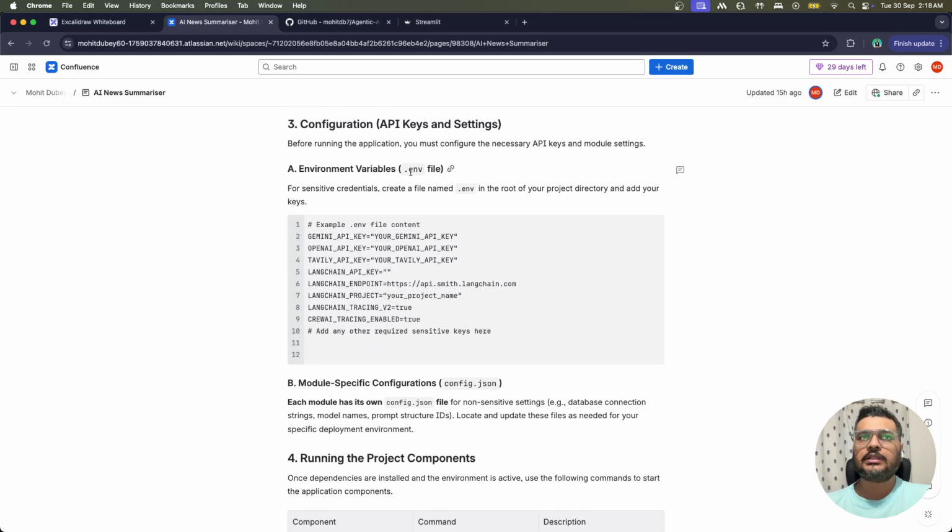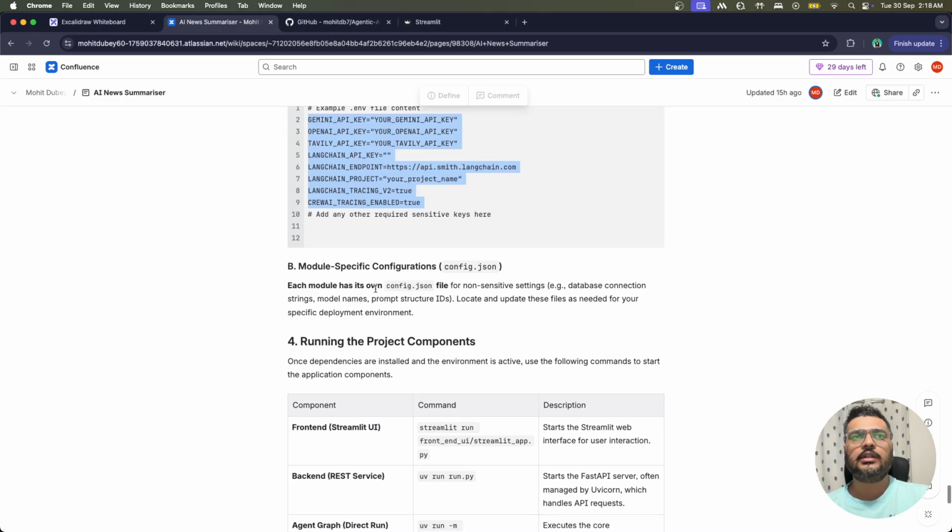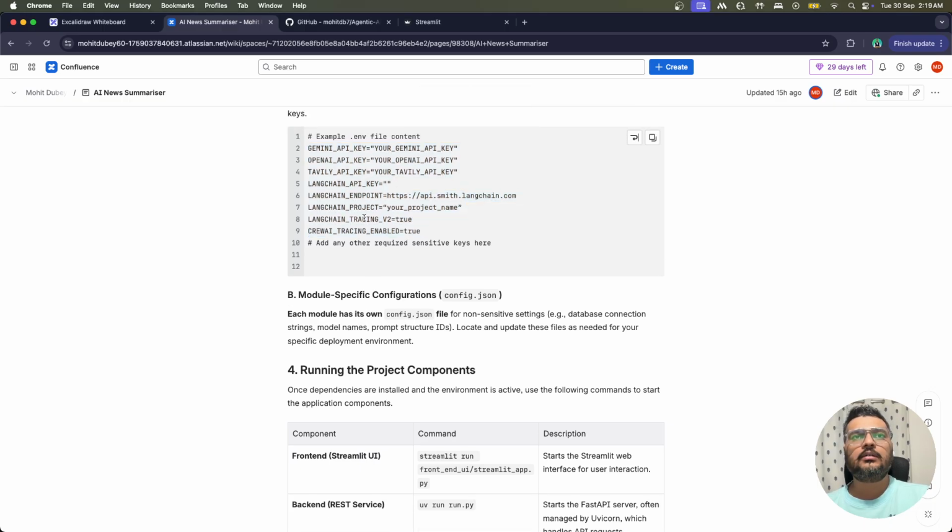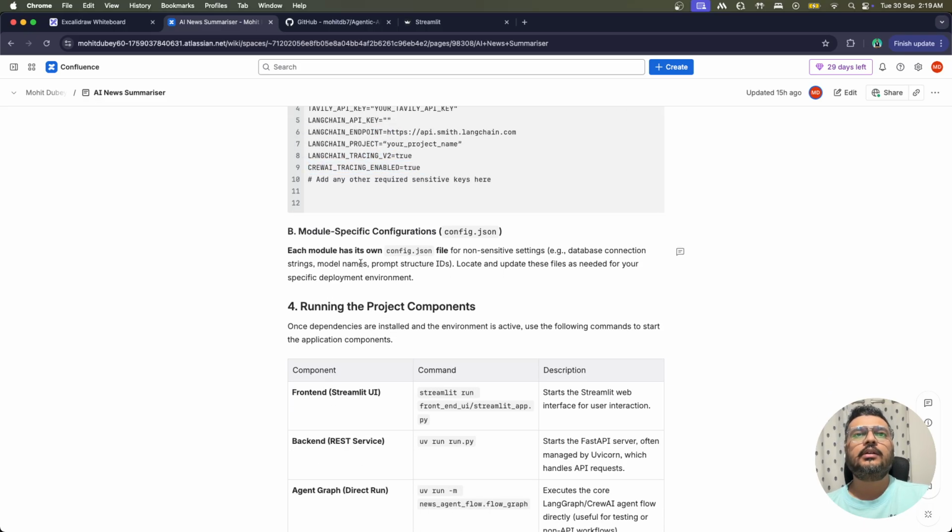One more thing is the environment file. You will not find the environment file in the GitHub project, so you need to create your own environment file. You have to put your own keys over here, and then your project will start working smoothly, right? You can see that we have used LangSmith and CrewAI tracing by itself.